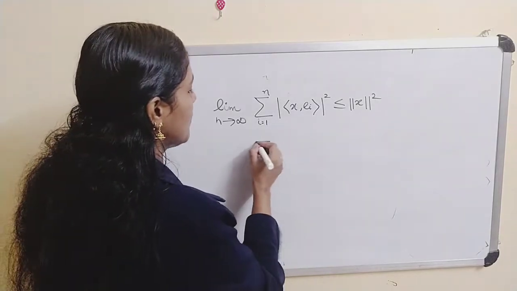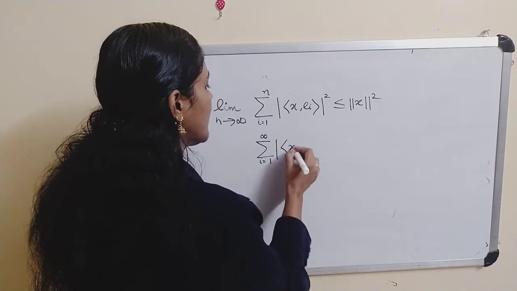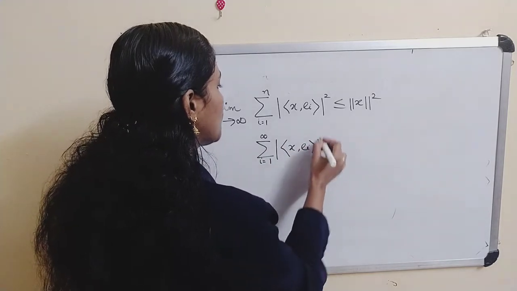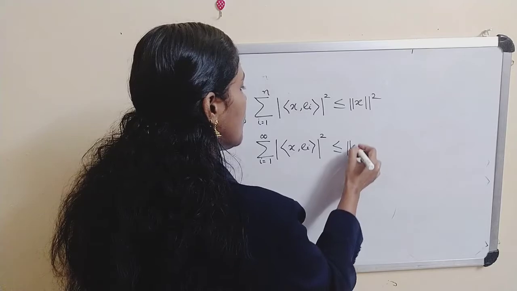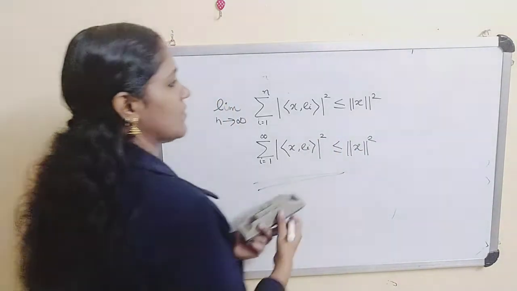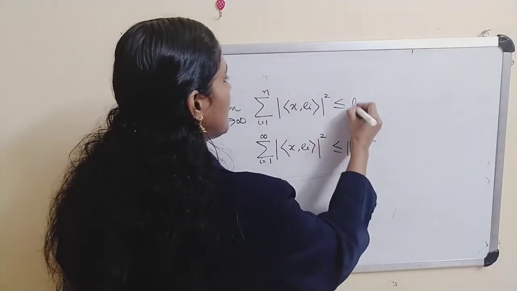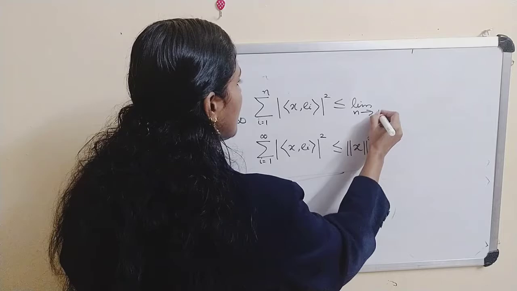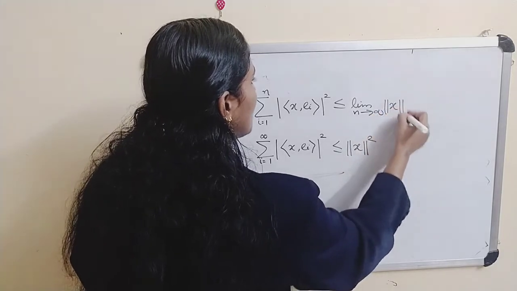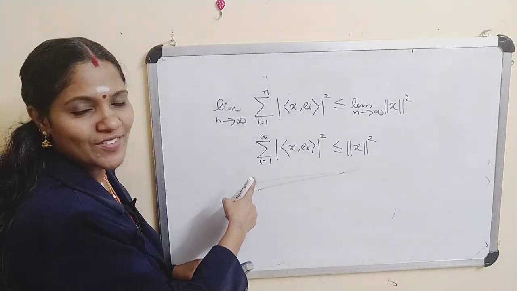This gives the sum from i equal to 1 to infinity of modulus of inner product of x, e_i whole square less than or equal to norm of x whole square. This you can write there: limit n tends to infinity of norm of x whole square. So we get the infinite case also.